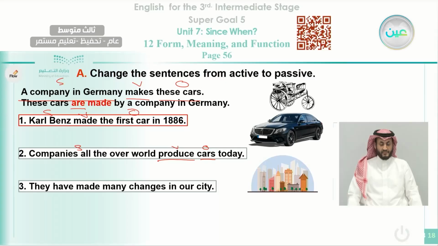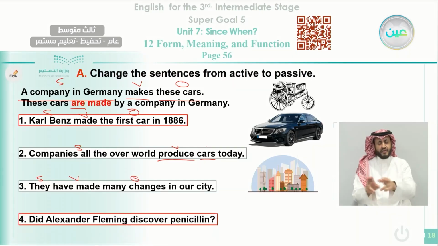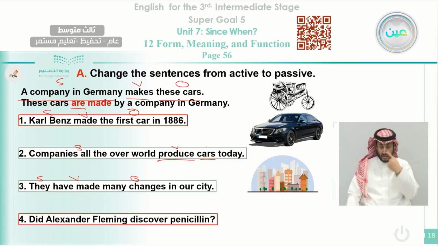Another example: they have made many changes in our city. Here, they is the subject, have made is the verb, many changes is the object. Okay, next one: did Alexander Fleming discover penicillin? Here also we need to decide. Notice here it is in the question form. We can say here: did Alexander Fleming is the subject, discover is the verb, and penicillin is the object.